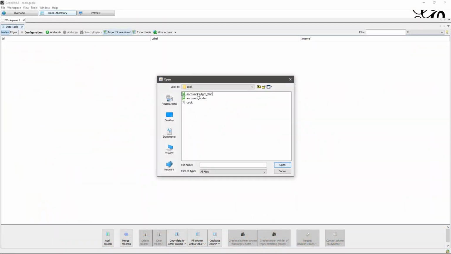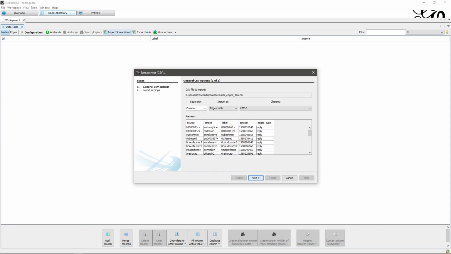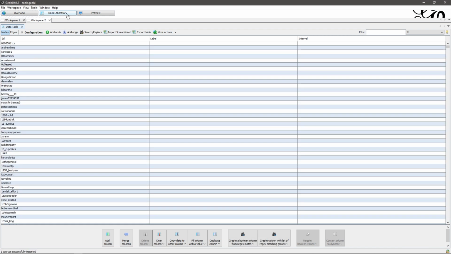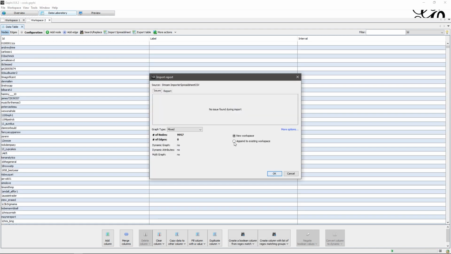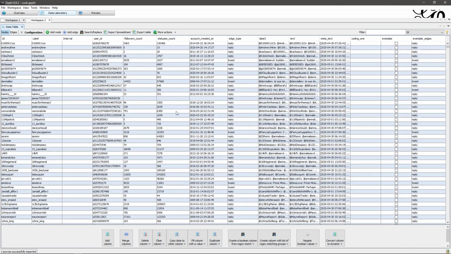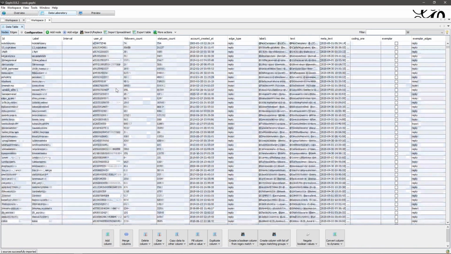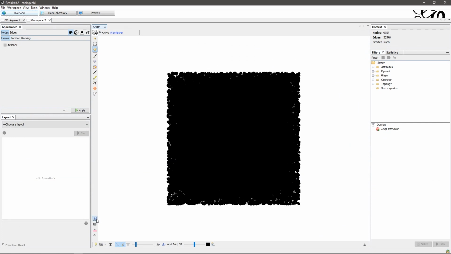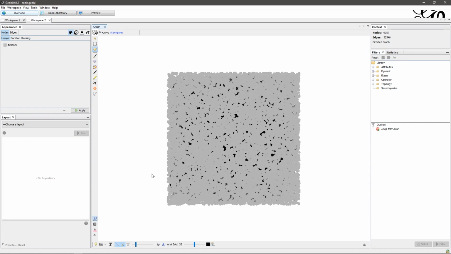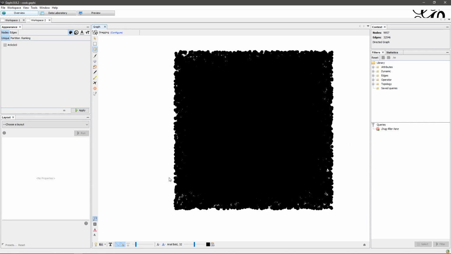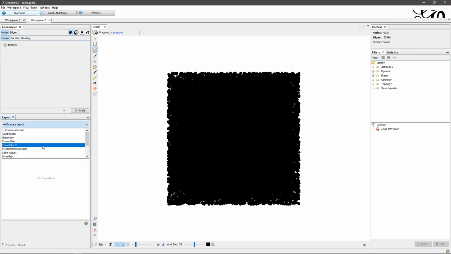So what Gephi wants is a list of nodes and a list of relations. I import both files, then I tick this box to say that the nodes list is from the same dataset. Once these are imported, there's already a visualization. Each node and relation is mapped in this window, but there's no spacing yet.